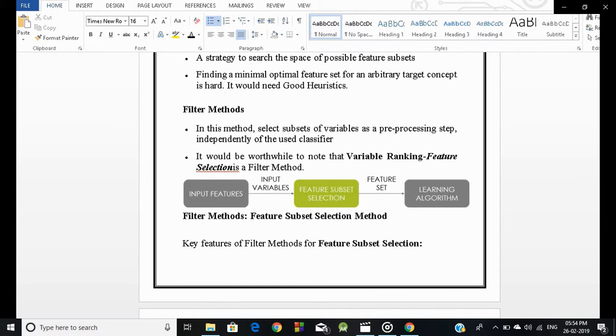Filter methods. In this method, we select subsets of variables as a pre-processing step, independently of the chosen classifier. It would be worthwhile to note that variable ranking feature selection is a filter method. Let us see the diagram. It's a flow chart. Input features, input variables. From these we get a feature subset selection. From the feature set, we get a learning algorithm. This is the filter method, a feature subset selection method.